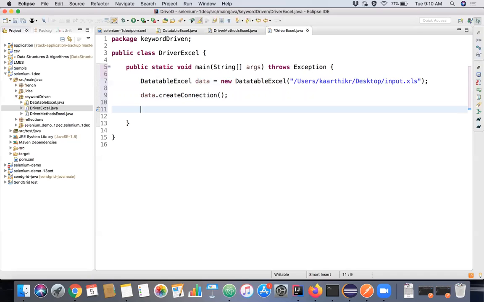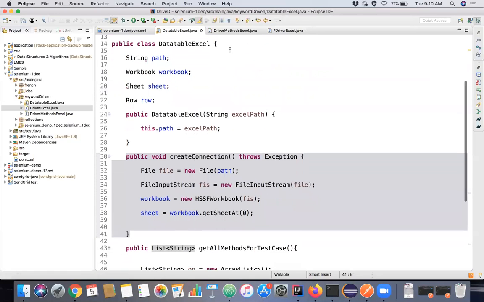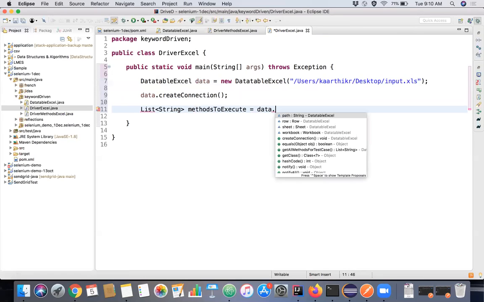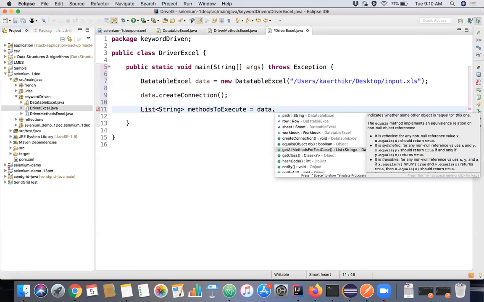And we want to read the methods to execute, right? The return type is actually list of string, right? So we'll use the same here. We just have to call these methods.